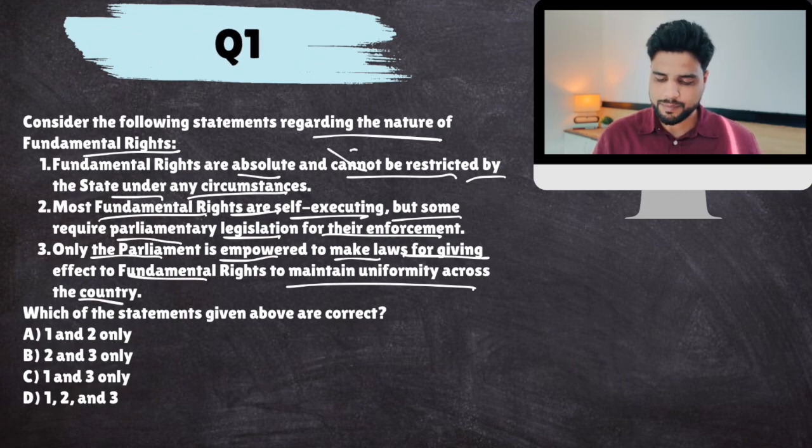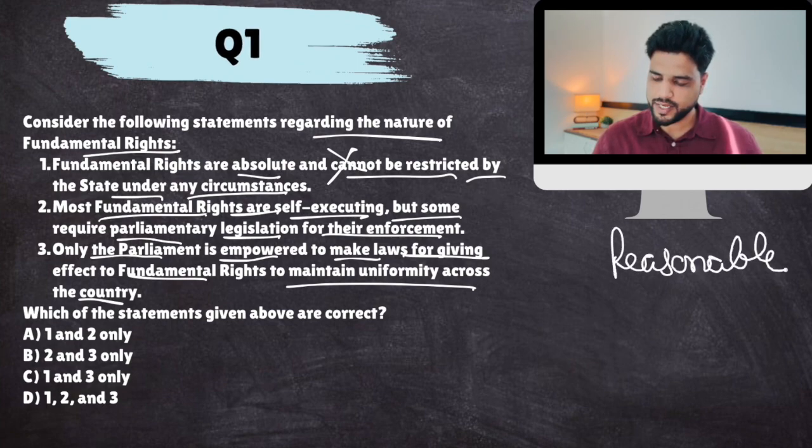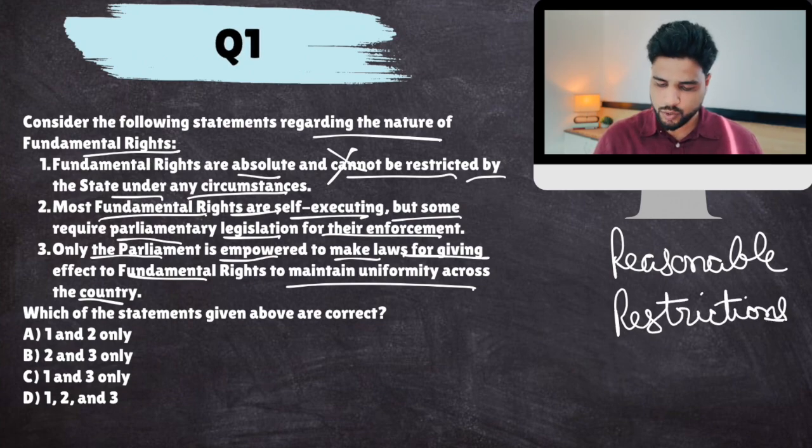Now, first statement is absolutely incorrect because obviously you must have heard about reasonable restrictions. Yes, there are fundamental rights, and fundamental rights put a check or limits on state power. But there are reasonable restrictions to these fundamental rights as mentioned in different articles. So they are not absolute. So first statement is false.